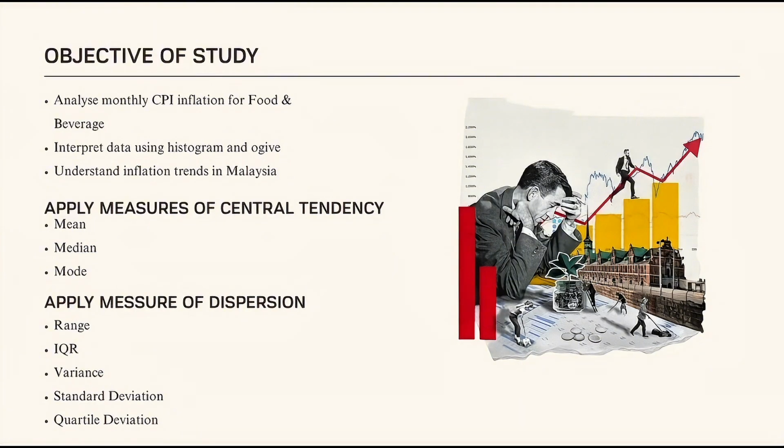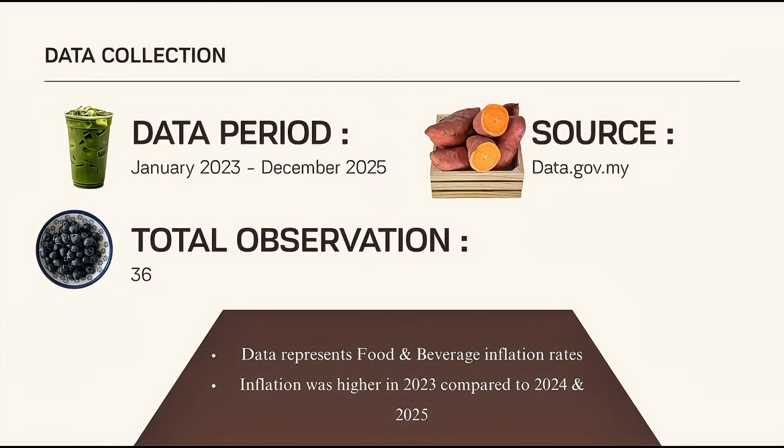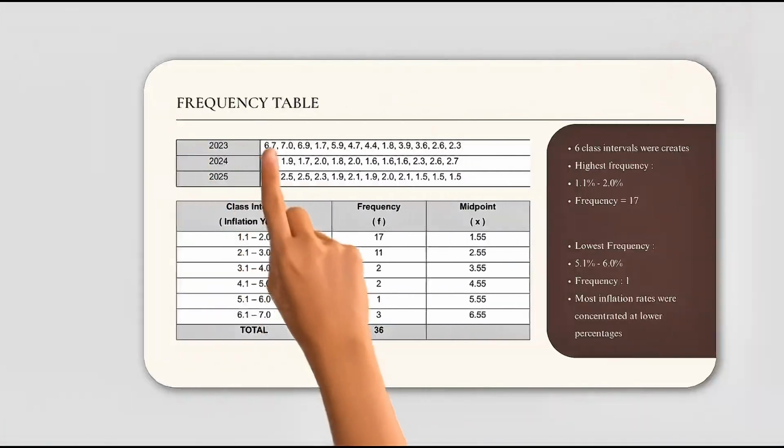In addition, we interpreted the data using graphs such as histogram and OGIF to better understand the trend of inflation in Malaysia. For data collection, the data was collected from January 2023 until December 2025 from the official website data.gov.my. The data represent inflation year-on-year percentage for the food and beverage sector in Malaysia. In total, there were 36 observations collected. Based on the data, we found that inflation rates were higher in 2023 and gradually became lower and more stable in 2024 and 2025.